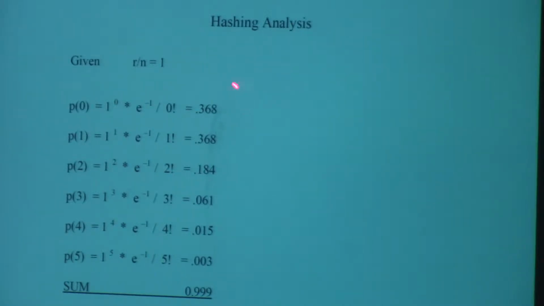So notice, these are the probabilities. Notice that I stopped at P0, P1, 2, 3, 4, 5. I didn't go to P6, P7, P8. If I added those in, this would start getting closer and closer to 1. Because the probability that some number of records will hash to you has to equal 100%, because some number of records have to hash to you. So you try all the possible numbers. Of course, as the value of x is increasing, this is going less and less.